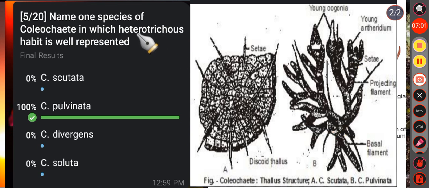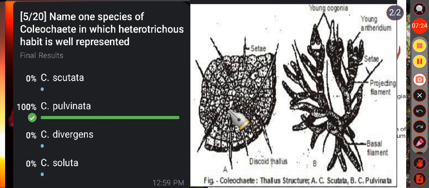Heterotrichous. Hetero means different and trichous means filament. So the thallus of Coleochaete pulvinata is typically heterotrichous, that is, it consists of a prostrate and erect system. Okay. Then see the other option, that is Coleochaete scutata and also Coleochaete soluta.